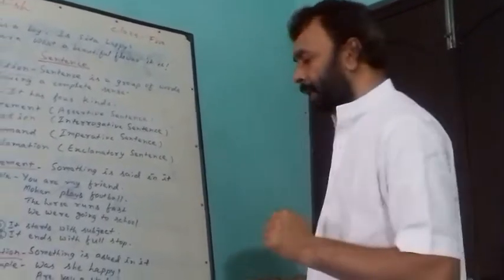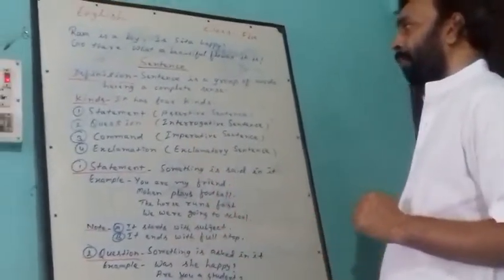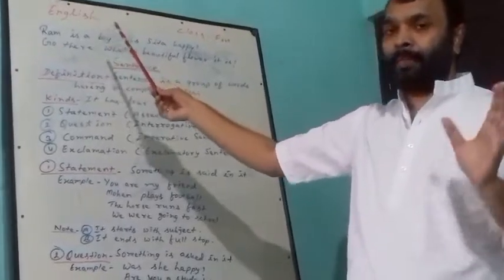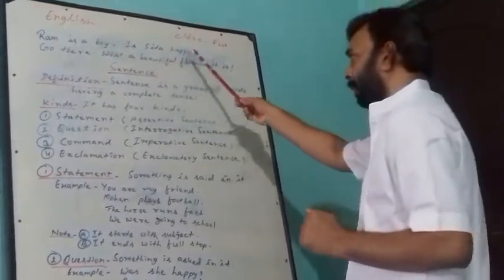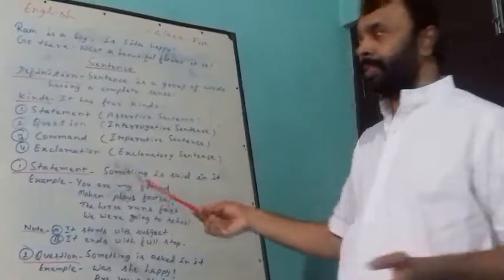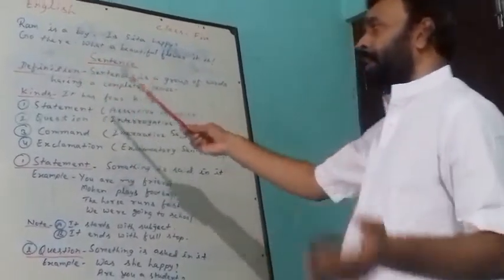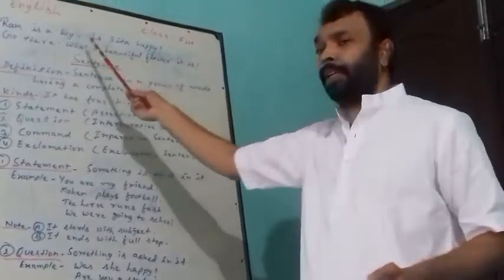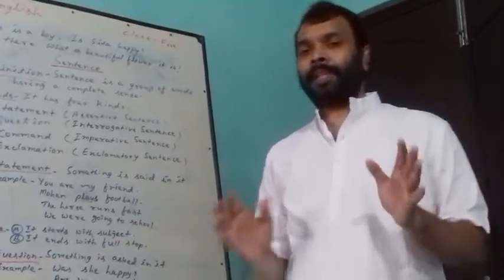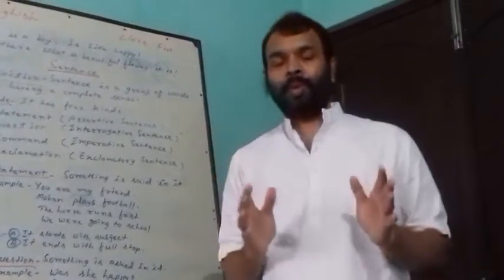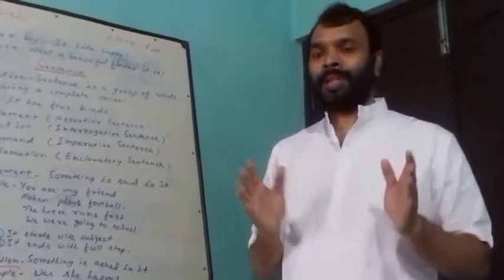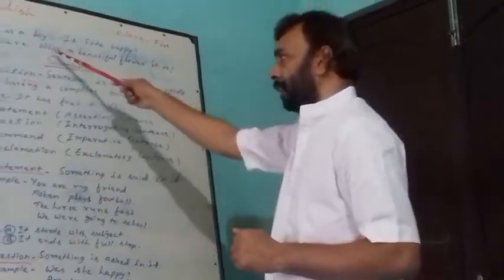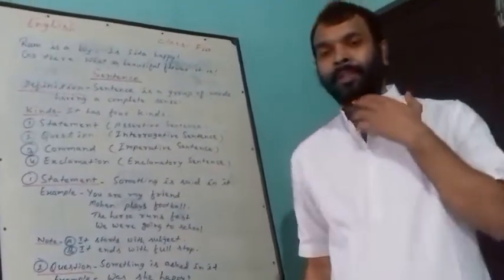By example, it will be very clear to you. You should see, like Ram is a boy. It is giving complete sense. In the same way, is Sita happy? It is also giving complete sense. Go there, it gives complete sense. And what a beautiful flower it is, it also gives complete sense. So whenever any group of words gives complete sense, that is called sentence, and these are the examples of sentence.